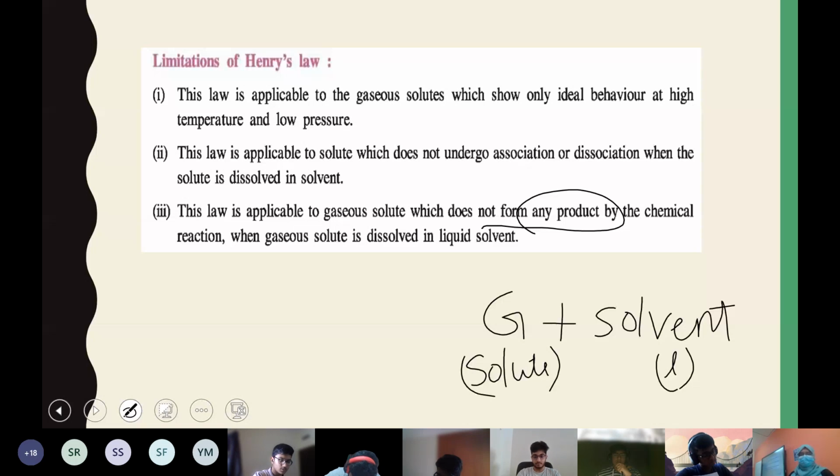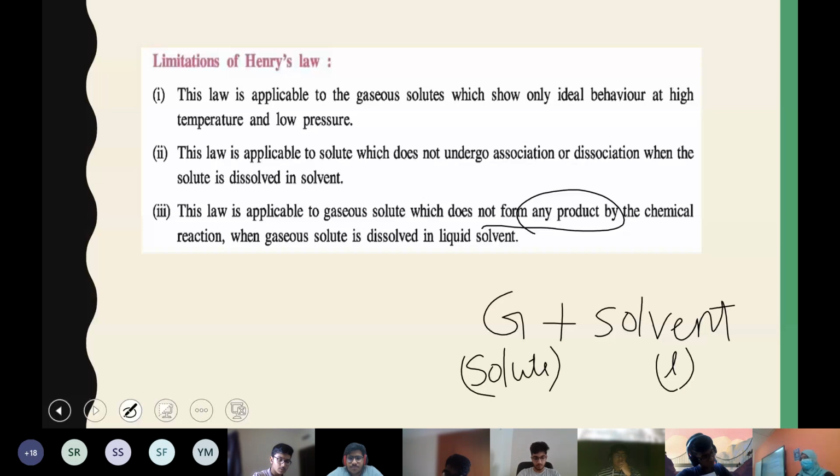So there are three major limitations of Henry's law. First, it is only applicable to those gases which can behave ideally at high temperature and low pressure. Second, there should not be any association or dissociation happening to the gas solute once it dissolves in the solvent. Third and final, if you get a product after dissolving a gas in a solvent, such a system also cannot follow Henry's law.